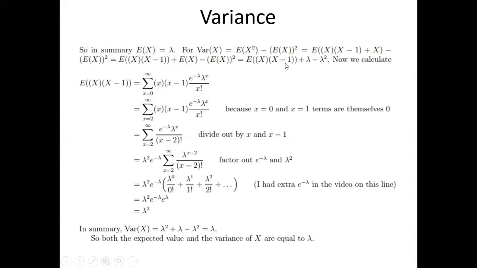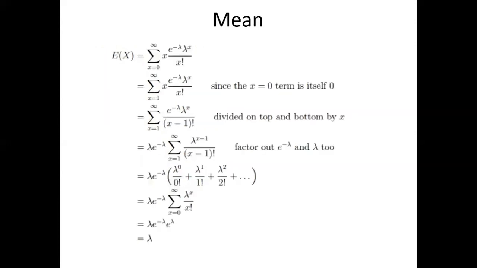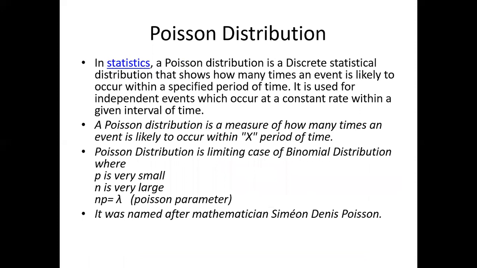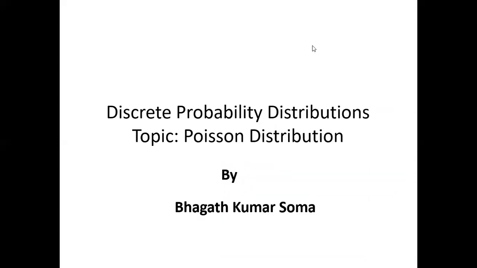If I substitute this, then the variance of x is lambda square plus lambda minus lambda square, and the lambda square terms cancel. Lambda is the variance of the Poisson distribution. So the mean and variance of the Poisson distribution are both lambda itself. But in the binomial distribution, the mean is np and the variance is npq, whereas in the Poisson distribution the mean and variance are the same, that is lambda itself.